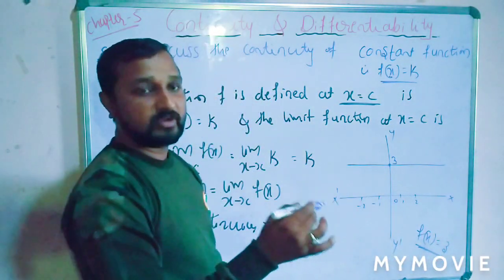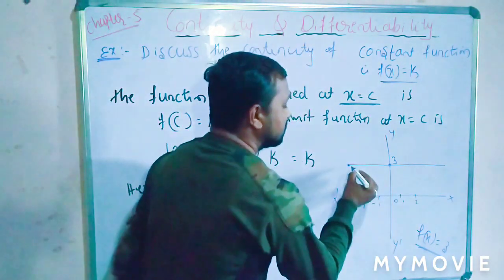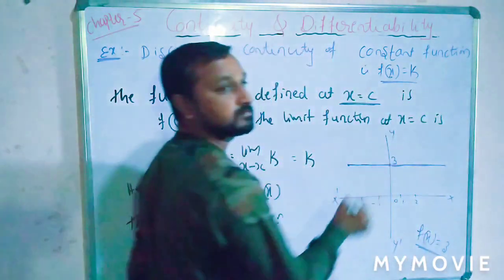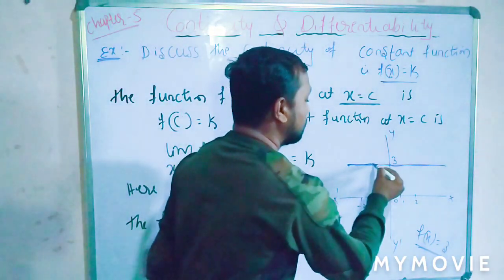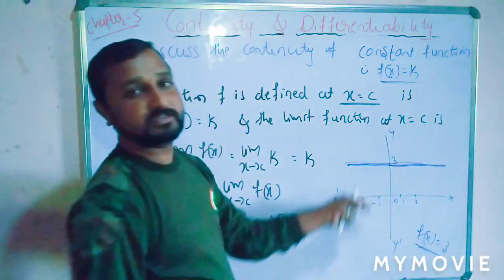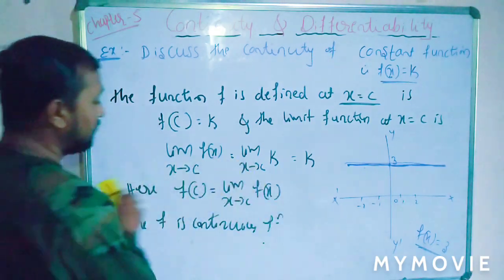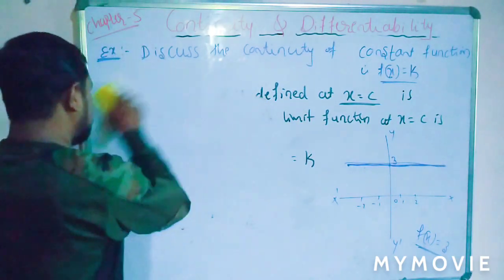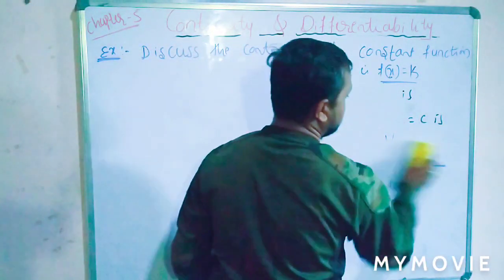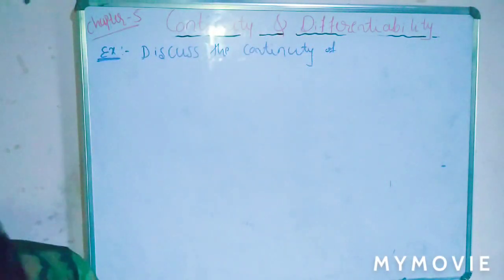From the general definition, this is the initial point and this is the final point, and we draw it without lifting the pen from the plane of the paper. Is that clear? Here there is no lifting of the pen from the paper. So this is the graph of this function, and this is obviously a continuous function. Is that clear, students? So remember that, students, every constant function is continuous. This is a standard result: every constant function is continuous.